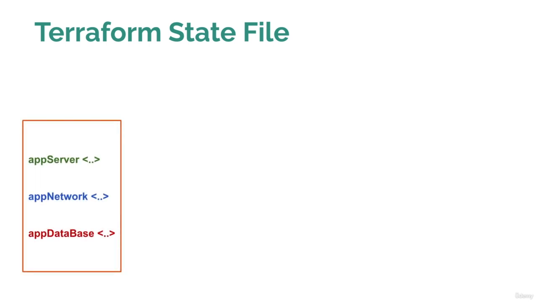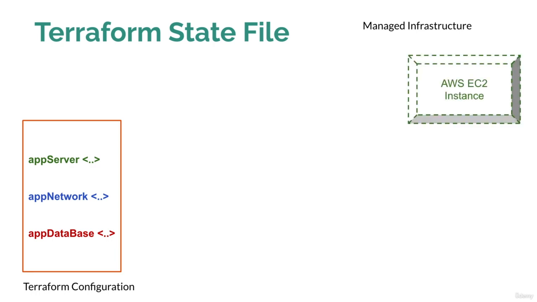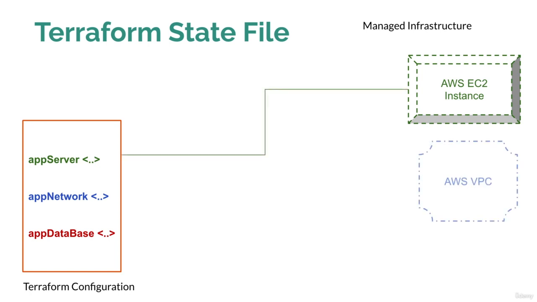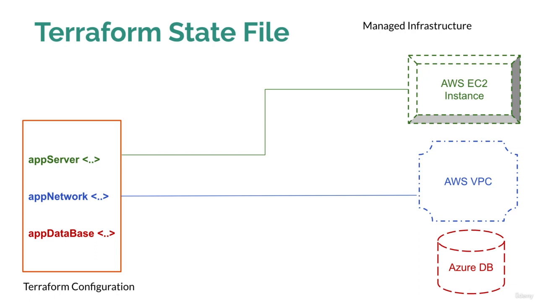Let's understand the complete flow. So here we have the Terraform configuration file, and using this configuration file we are going to deploy a few resources like the application server, the application network which the application server is going to use, and the application database. Here on the right side we have the managed infrastructure where the resources are deployed on the public cloud. The application server is deployed as an AWS EC2 instance. The network is deployed as an AWS Virtual Private Cloud network, and suppose the database we are using is on Microsoft Azure, which is Azure DB.